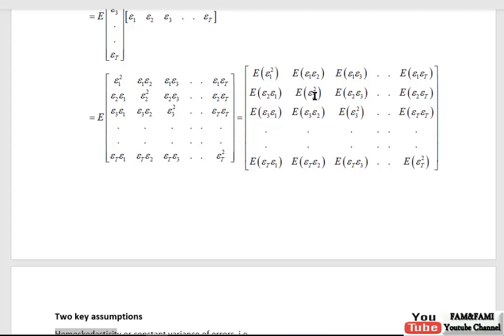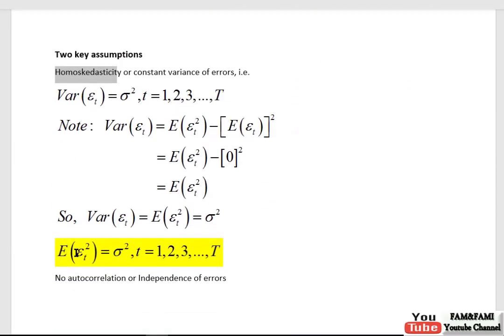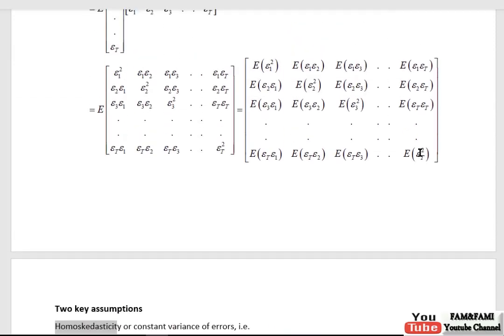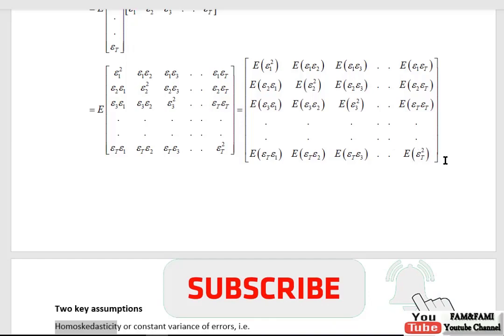This is when we change the subscript from 1 to 2, and then epsilon 3 square and epsilon capital T square. So all these diagonal entries will be replaced with sigma square. So here, expected epsilon 1 square is sigma square, expected epsilon 2 square is sigma square, and expected epsilon capital T square is sigma square. So by using this assumption, we can simplify this. We can replace these diagonal entries with sigma square, and here at the end sigma square as well.